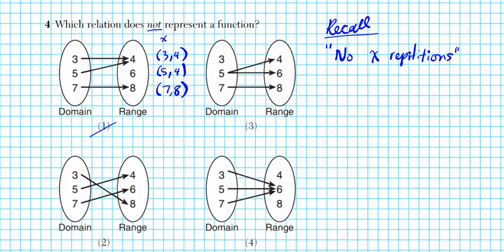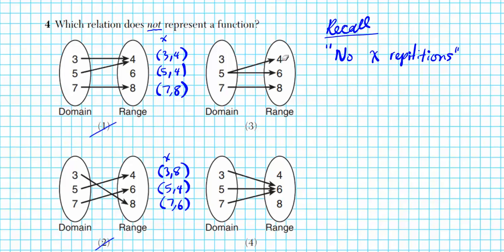Option 2, 3 goes to 8, ordered pair 3, 8. 5 goes to 4, ordered pair 5, 4. 7 goes to 6, ordered pair 7, 6. Look at your x's. Are there any repetitions? The answer is no. Eliminate that.